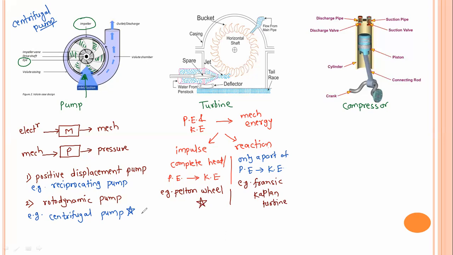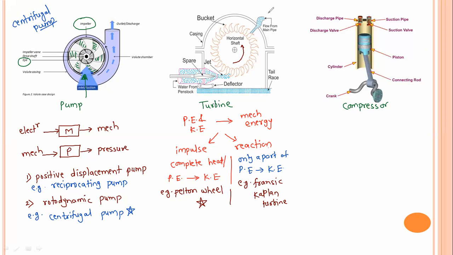So in your study, you are having a Pelton wheel. I have shown you a schematic of the Pelton wheel. The buckets are nothing but vanes, blades you can say. This is the nozzle. Potential energy is first converted into what? Kinetic energy. So high velocity water is going to strike this bucket and rotate this rotor, and you will get the output. So the Pelton wheel is an example of an impulse turbine, while the examples of reaction turbine are the Francis and Kaplan turbines.